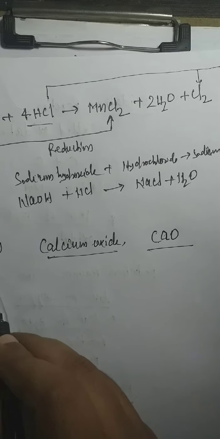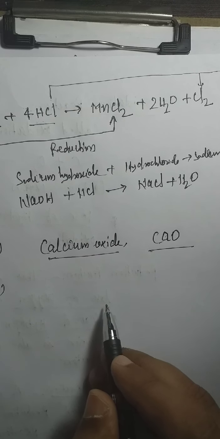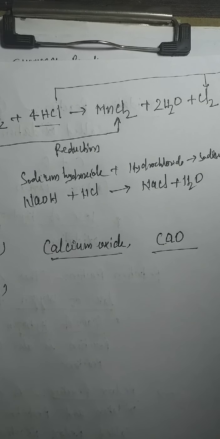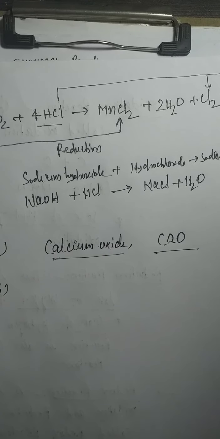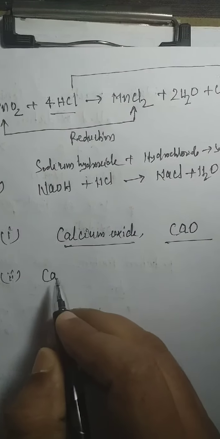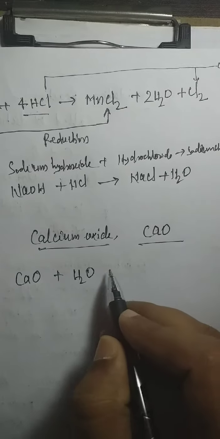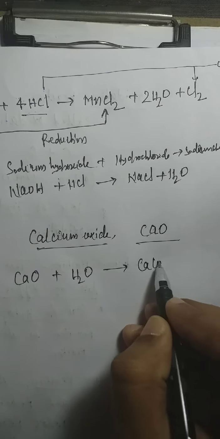The second portion of this question asks what happens when X reacts with water. Calcium oxide reacts with water and forms calcium hydroxide. Memorize this. We already discussed this in theory. Calcium oxide reacts with water and gives calcium hydroxide.